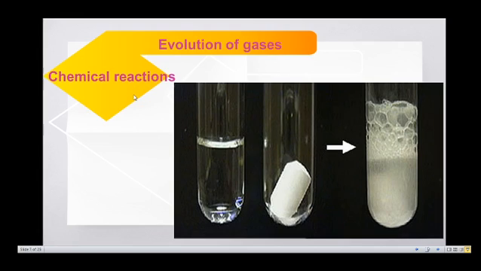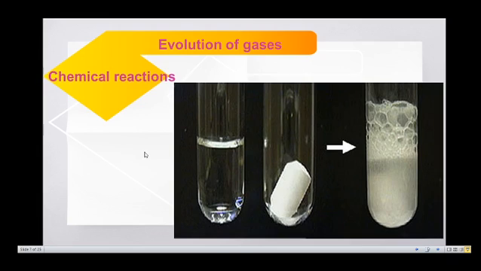Now we are going to discuss the characteristics of chemical reactions. The conversion of reactants into products in a chemical reaction is accompanied by some features which can be observed easily. So, the easily observable features which take place as a result of chemical reactions are known as characteristics of chemical reactions. The evolution of gas is one of the characteristics of chemical reactions. Now we are going to discuss evolution of gases.